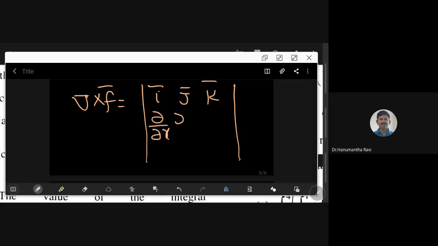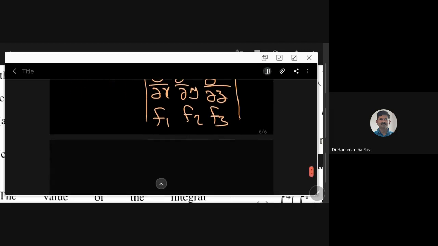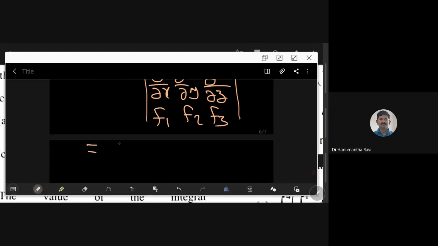When it comes to curl of f bar, whenever curl is coming, circulation is coming. You probably might be knowing about that. So you can use the idea of circular sums, which I have already mentioned. So you have ∂/∂x, ∂/∂y, ∂/∂z here. See here how one can effectively use that circular sum. F1, F2, F3 is there, and how this can be used. See here, first term you simply write i bar.